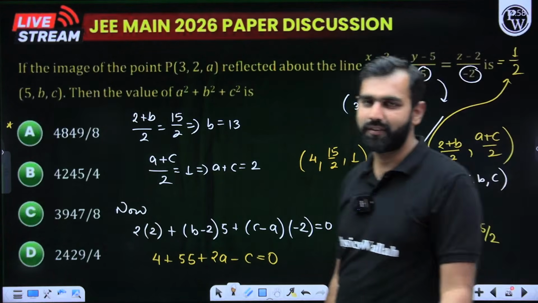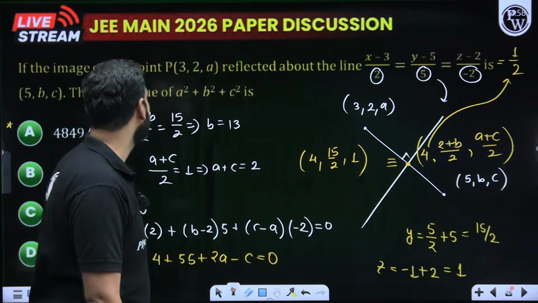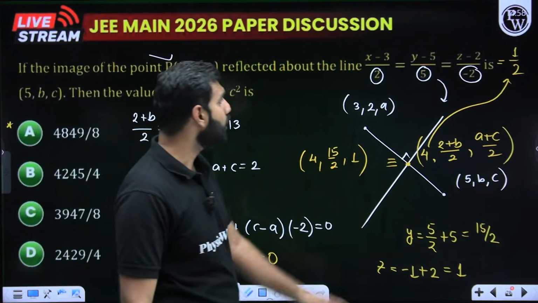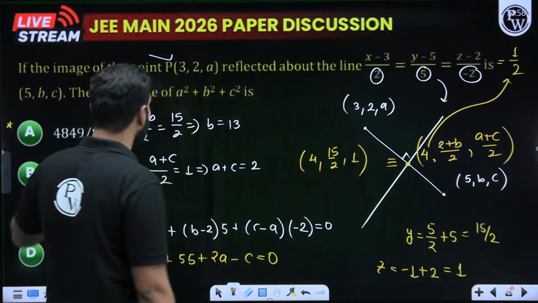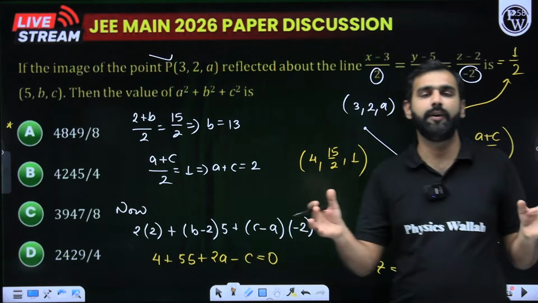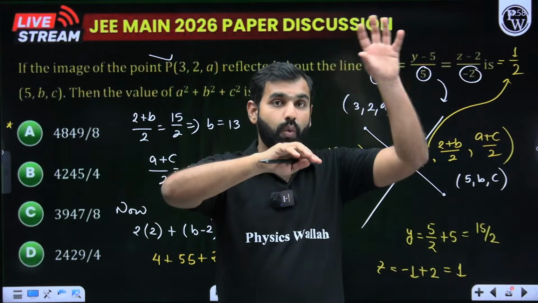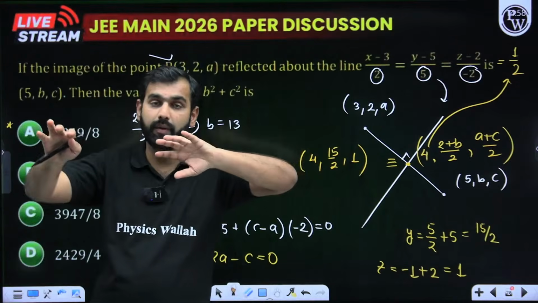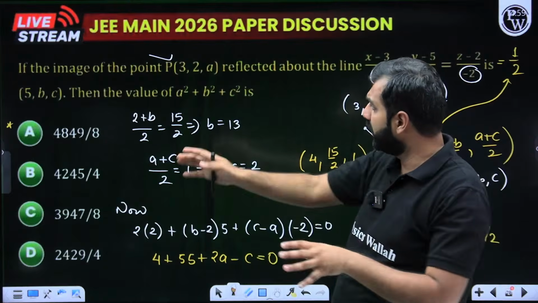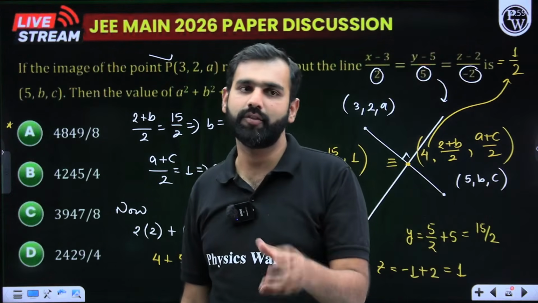Question on 3D, vectors in 3D, something which is highly loved by IIT JEE. Look at this question. This says the image of this point 3, 2, A with respect to this line is 5, B, C. So I hope you remember we have discussed a formula which is absolutely relatable with the formula which we study in 2D. In 2D we study a formula for the image of a point in a line. In 3D also we learn that formula. That same formula can be used and the answer can be found. If you have forgotten that formula, apply things logically, you'll get the answer.